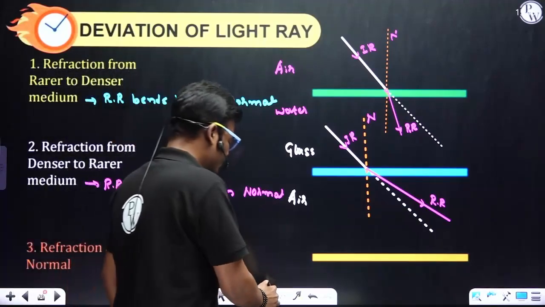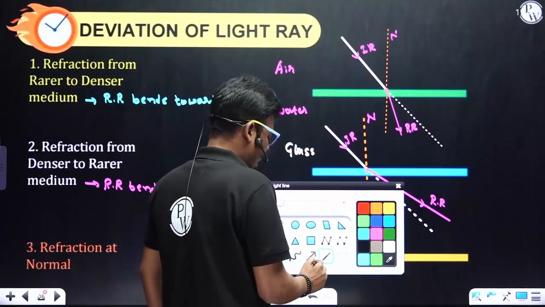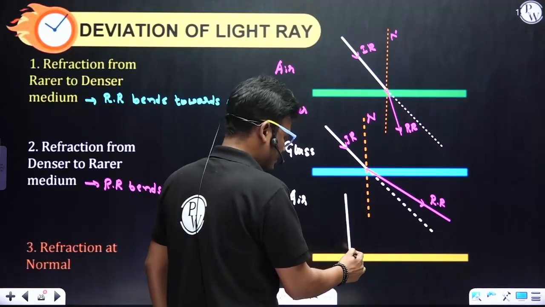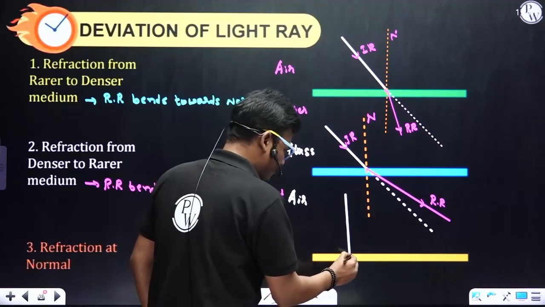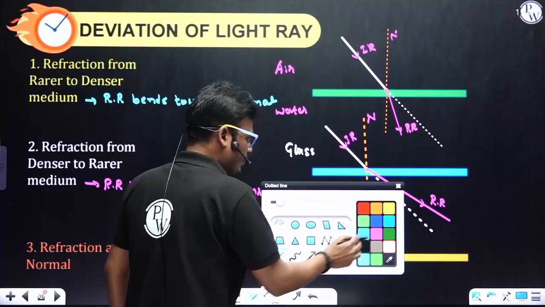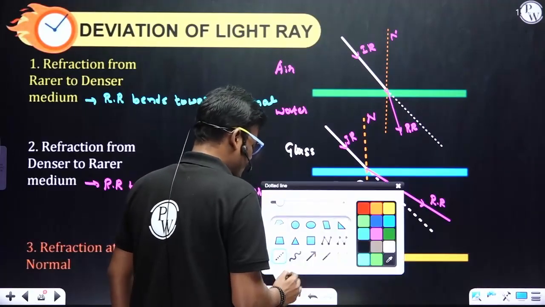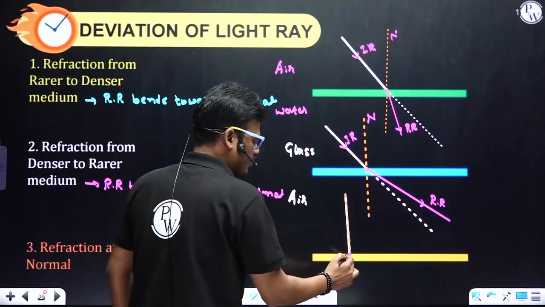Refraction at a normal means there are two media. Let's consider this is the incident ray, and this is the point of incidence, and the normal will be perpendicular to the surface. The light would travel in the same direction.